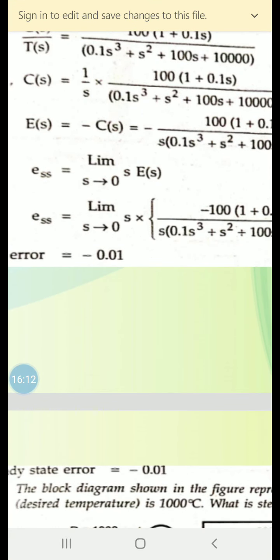So we'll stop here. You solve these problems, understand those problems. In the next lecture, I'll continue with the further topics.